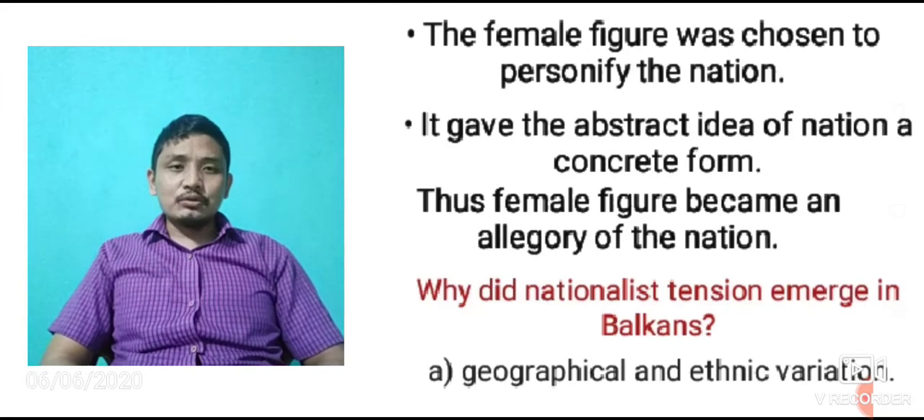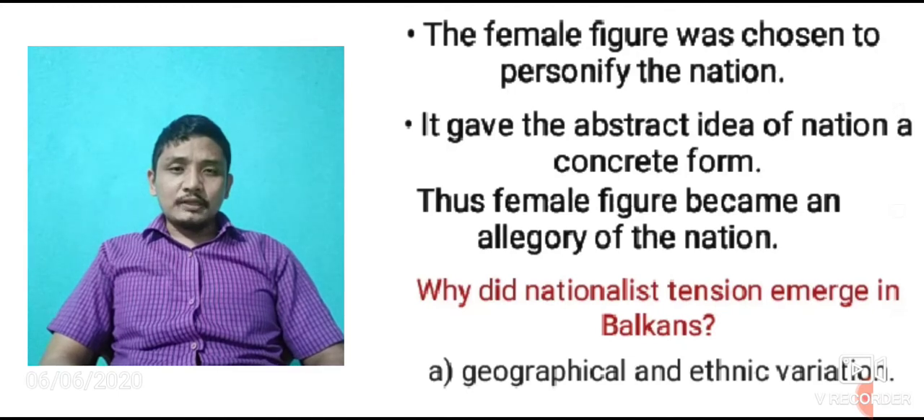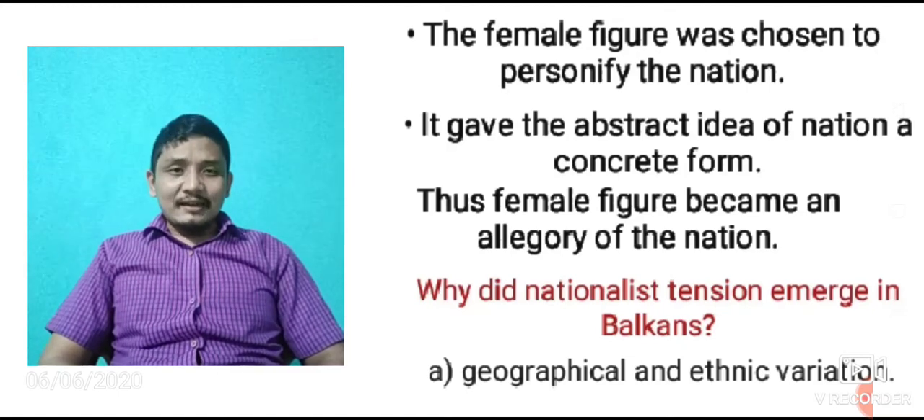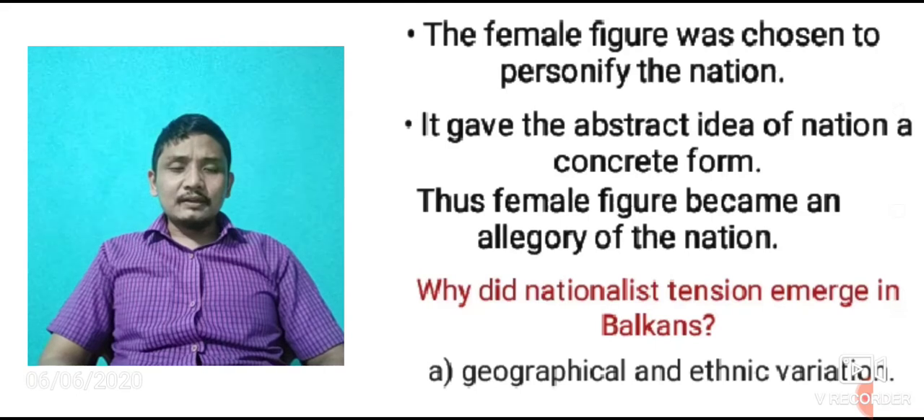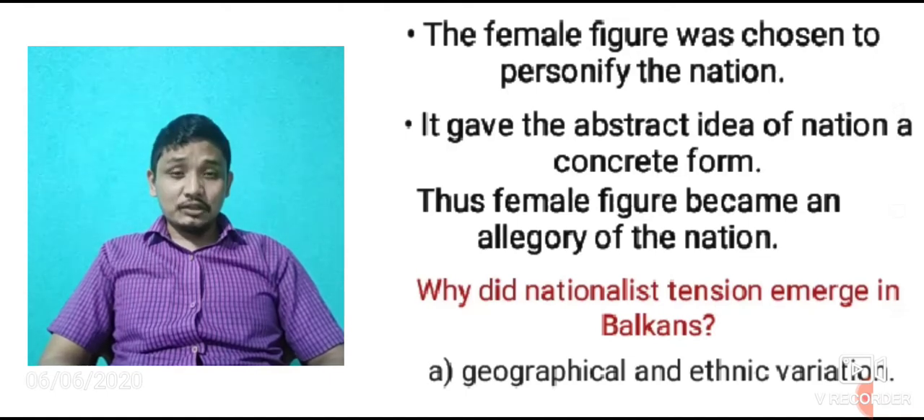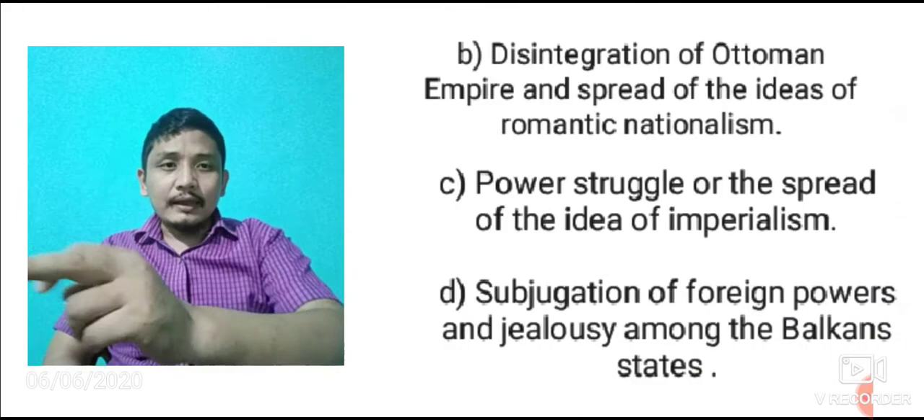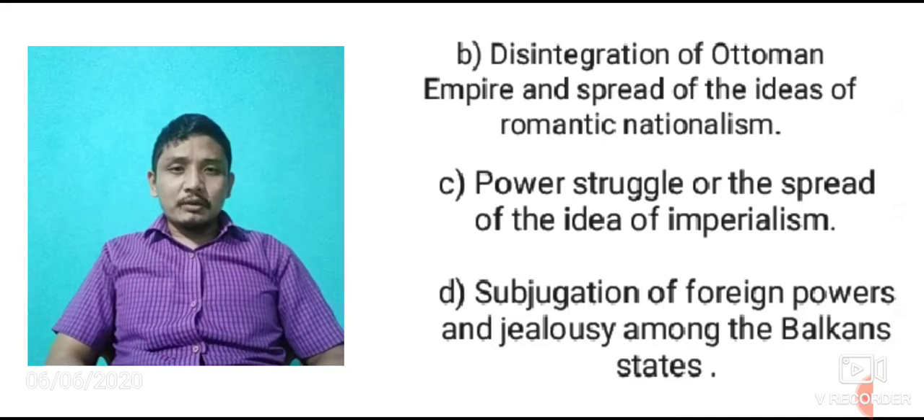That means due to the geographical and ethnic variation, there was always a situation where those different groups of people didn't find any similarity among themselves. So there was always a tension-like situation. They didn't like each other, they always saw each other as opponents. Okay, and number two, disintegration of the Ottoman Empire. The Ottoman Empire disintegrated, that means broke down, and at the same time the ideas of romantic nationalism spread.